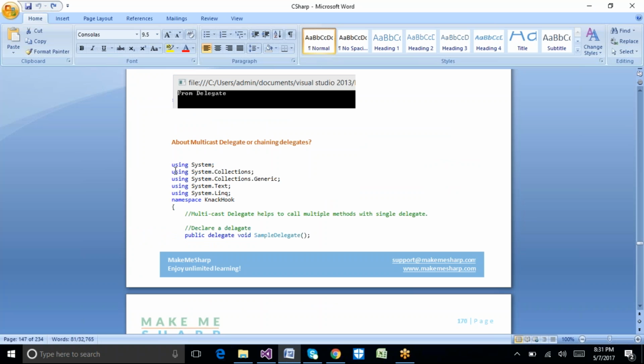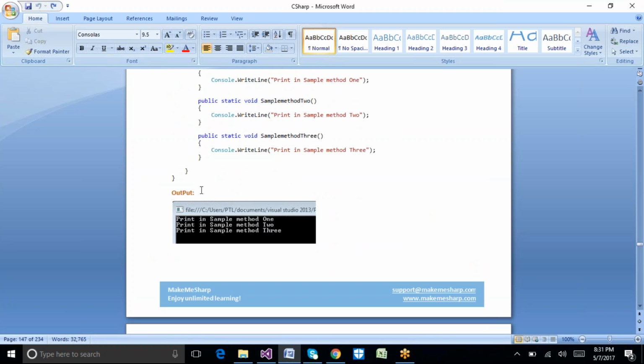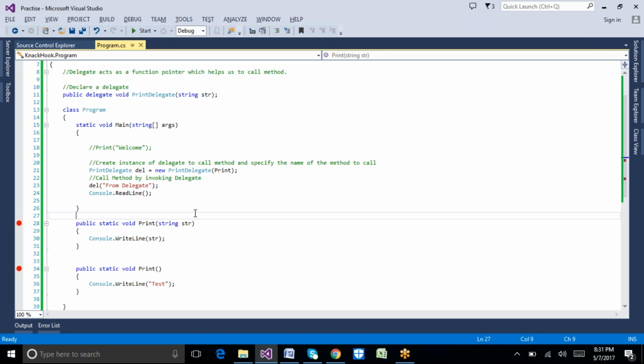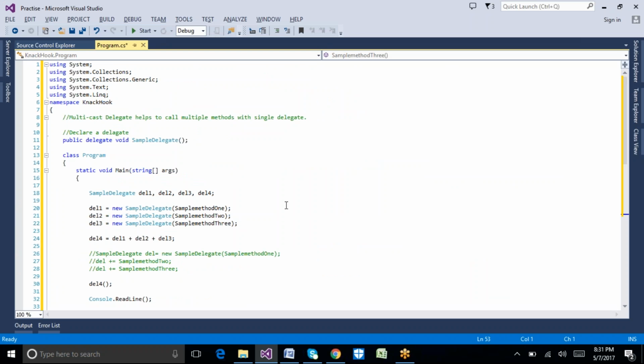So another advantage we have is multicast delegate. Let's see how we can work with it. The other advantage we have in C# delegate is multicast delegate. Let's see what this multicast delegate is.